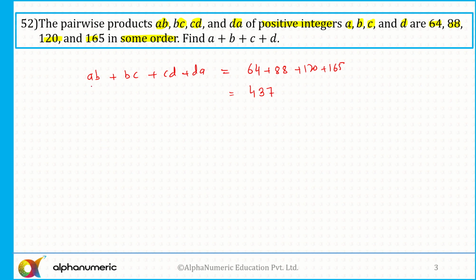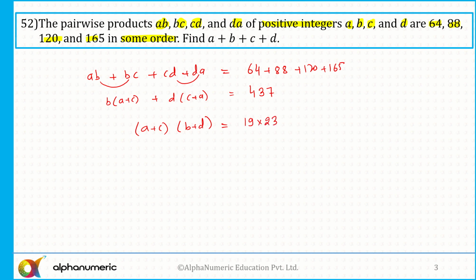And on the left hand side, B is common here and here D is common. So taking B as common, I'll get A plus C, plus taking D as common, I'll get C plus A. So you can see A plus C is common to both of them. So we can say A plus C into B plus D equal to 437. And what is 437? Its factorization is 19 into 23.